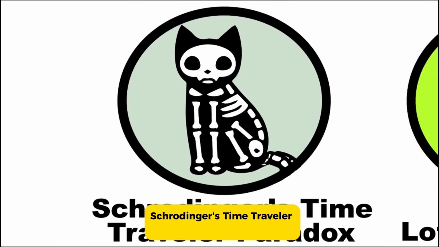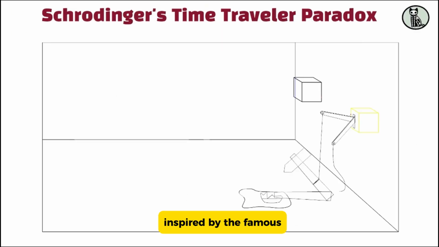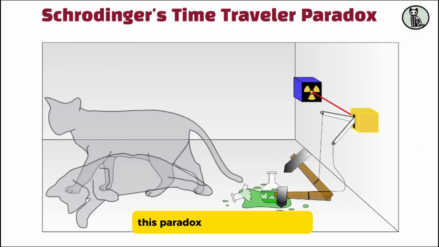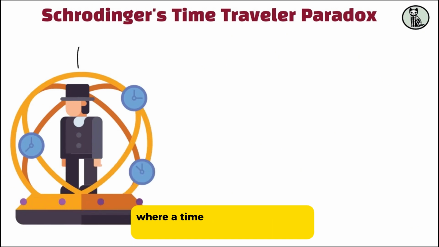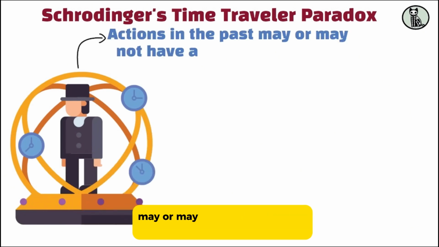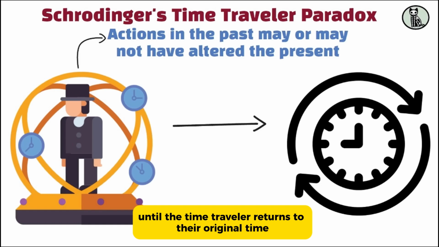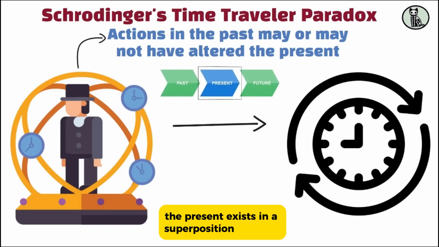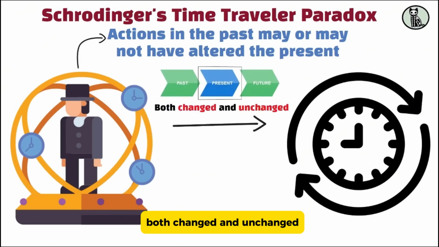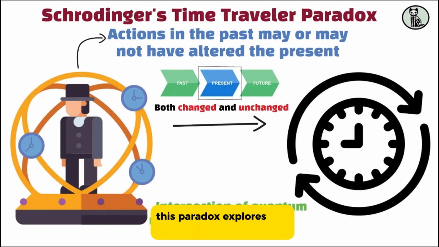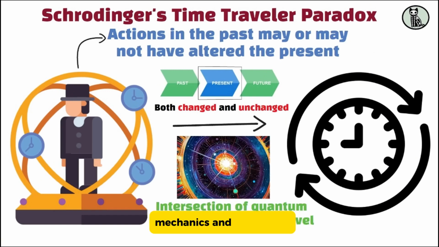Schrodinger's time traveler paradox. Inspired by the famous Schrodinger's cat thought experiment, this paradox considers a scenario where a time traveler's actions in the past may or may not have altered the present. Until the time traveler returns to their original time, the present exists in a superposition of states, both changed and unchanged. This paradox explores the intersection of quantum mechanics and time travel.